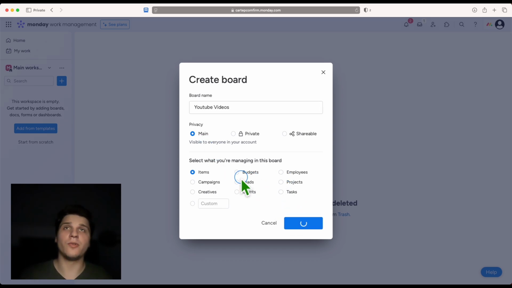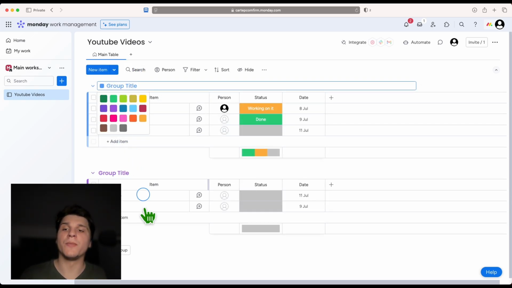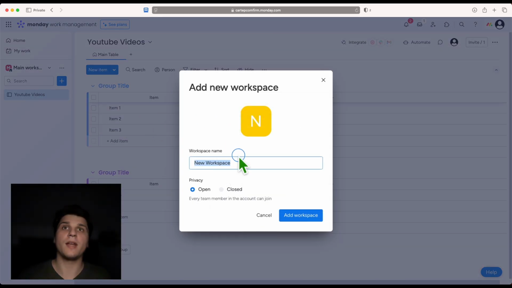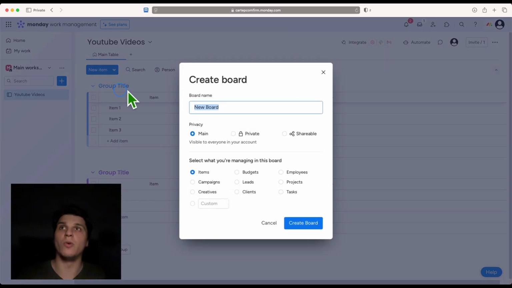Now I've used this for business, and you can use Monday.com for whatever kind of project you want, of course. But here, how I'm gonna structure this in two groups, right? But if a board is very detailed, what I would do to really make sure I'm more productive and structuring this correctly, because maybe there's someone that will take care of the, actually not the workspace, sorry, I want to create a new board.